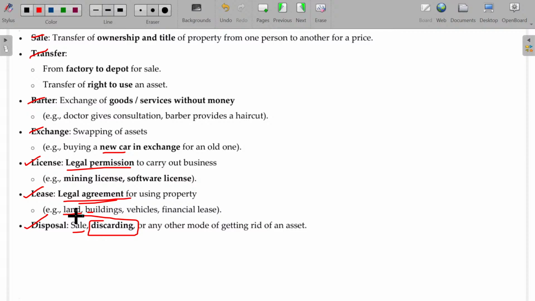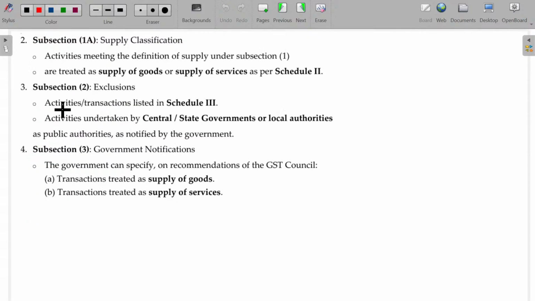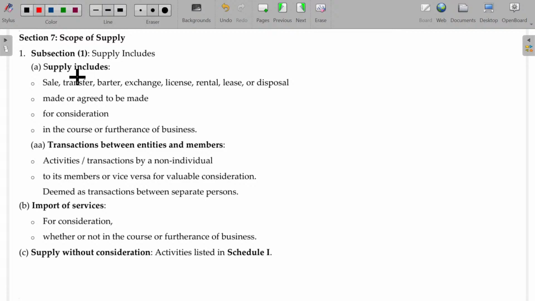Though it is disposed, it is also considered a supply in some cases. We'll study all those cases later on. So sale, discarding, or any other mode of getting rid of an asset will be considered as supply. So supply means it's not only sale, it includes transfer, barter, exchange, license, lease, disposal. All these things will fall under supply only. Is that okay? Hope you are now able to understand point number 1.